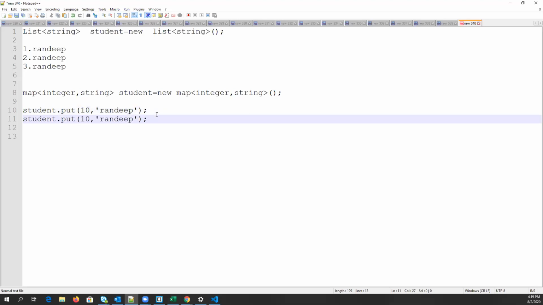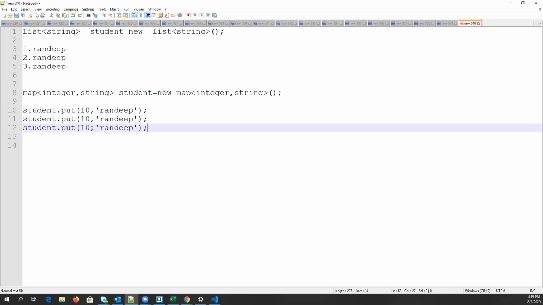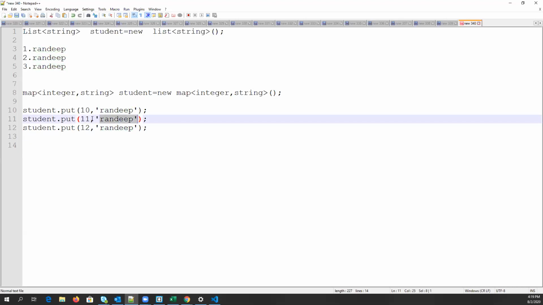So you will do like this: roll number 11, roll number 12. Here you can see, if I need this Randeep, then I need a Randeep in which the key is 11. So every value is represented by a key in a map.